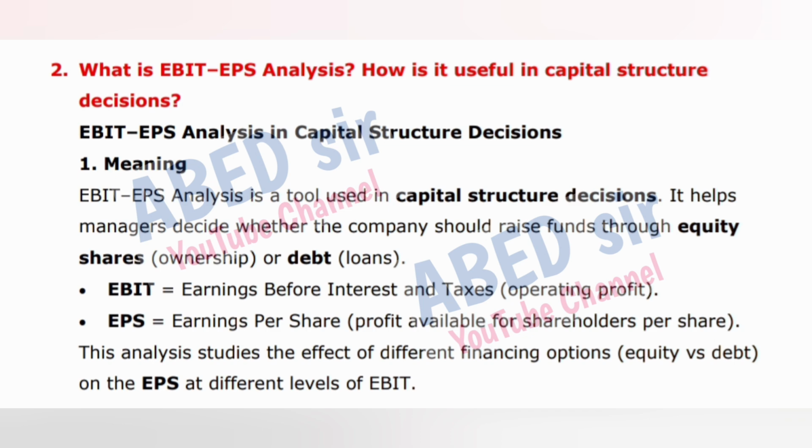EBIT is equal to earnings before interest and taxes, operating profit. EPS is equal to earnings per share, profit available for shareholders per share. This analysis studies the effect of different financing options, equity versus debt, on the EPS at different levels of EBIT.